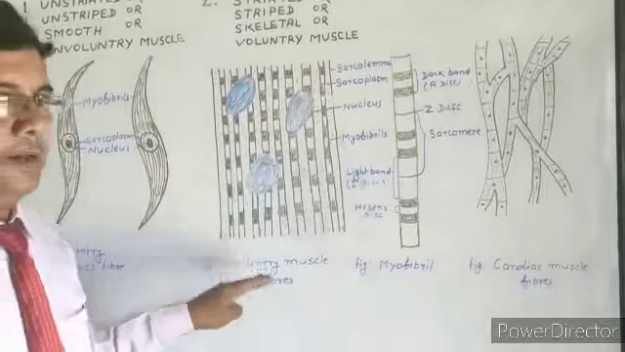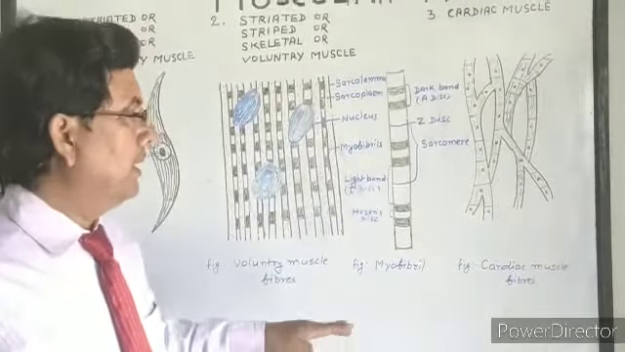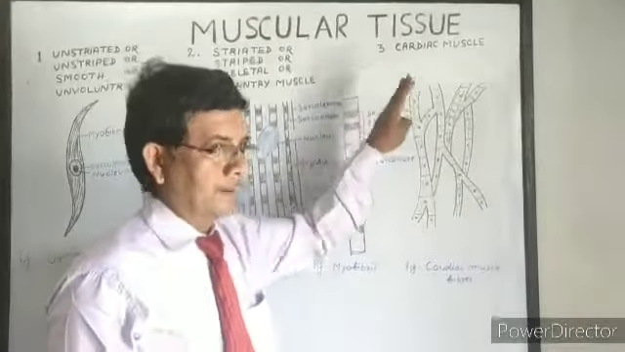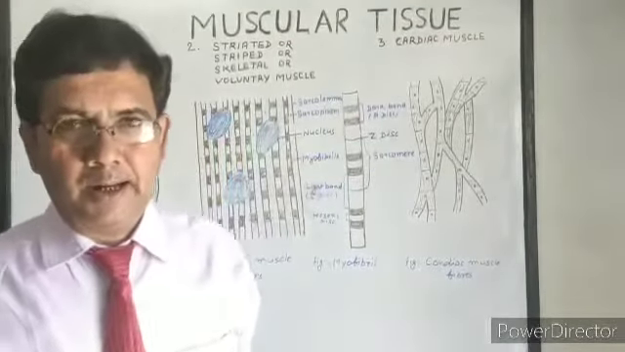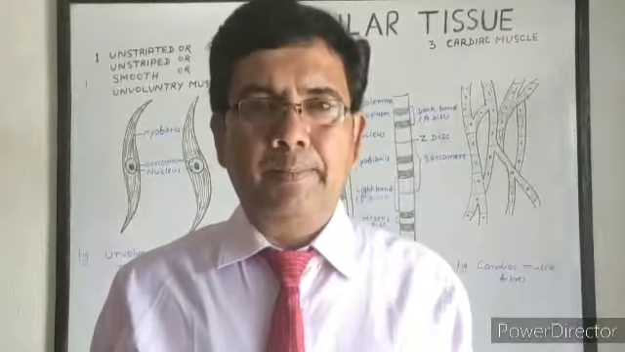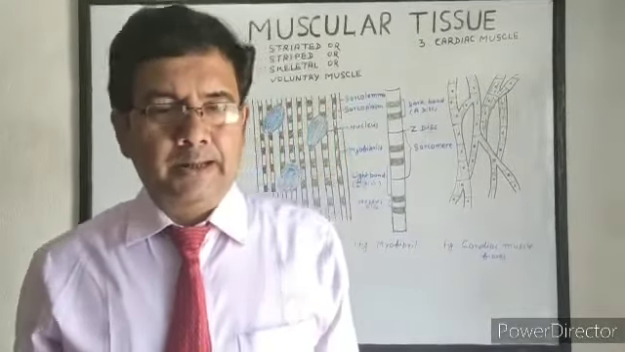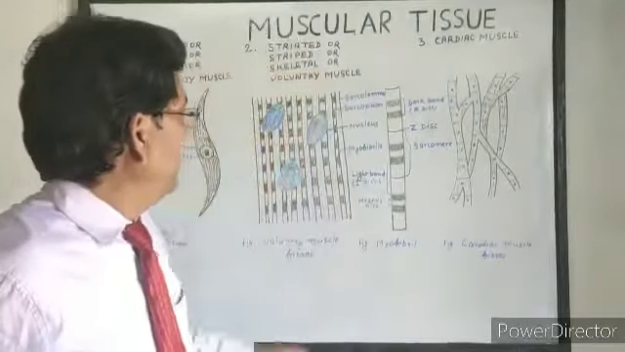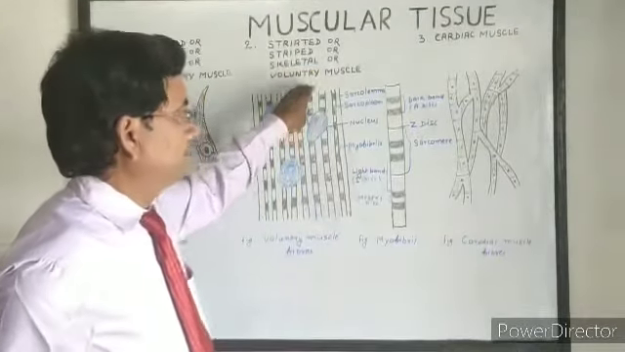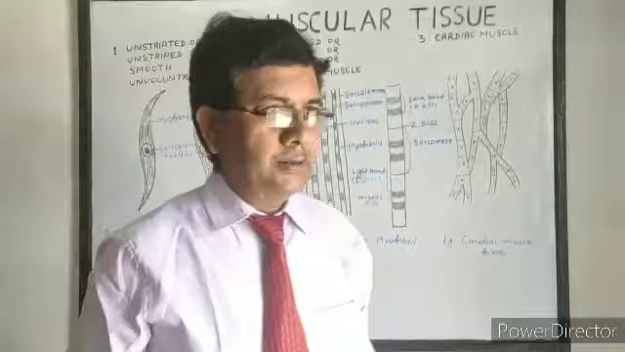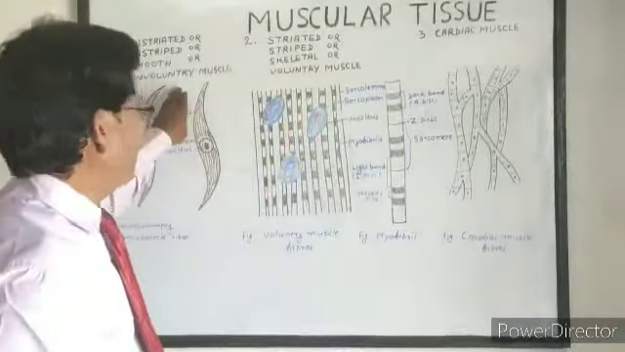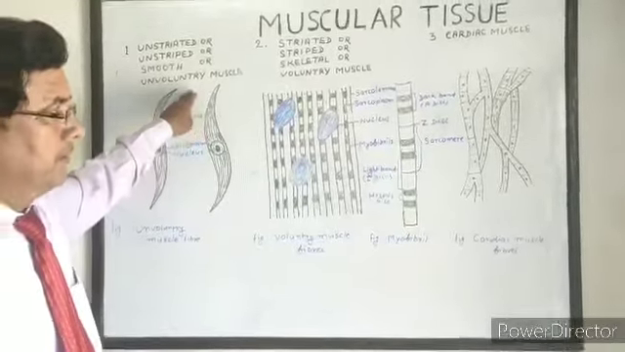Now we see the structure of the third type of muscle, which is cardiac muscle. The muscle of the heart is called cardiac muscle. Its structure is similar to the striated muscles and its function is similar to the unstriated or involuntary muscles.